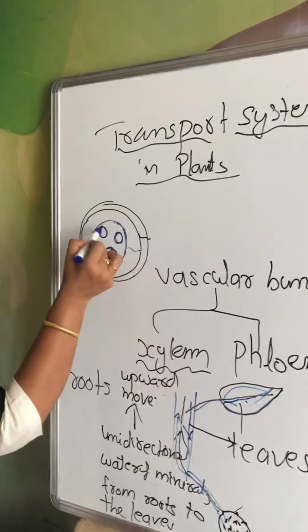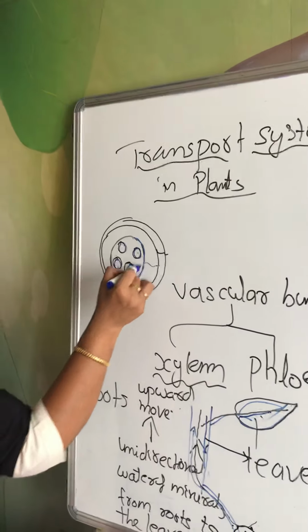Yes children, so you have learned two tissues which are helping in conducting the materials from one part of the plant body to the other part of the plant body. One is xylem and one is phloem. Now the question is, you already know these bundles are present at the center. I will show you one diagram to explain how it looks.